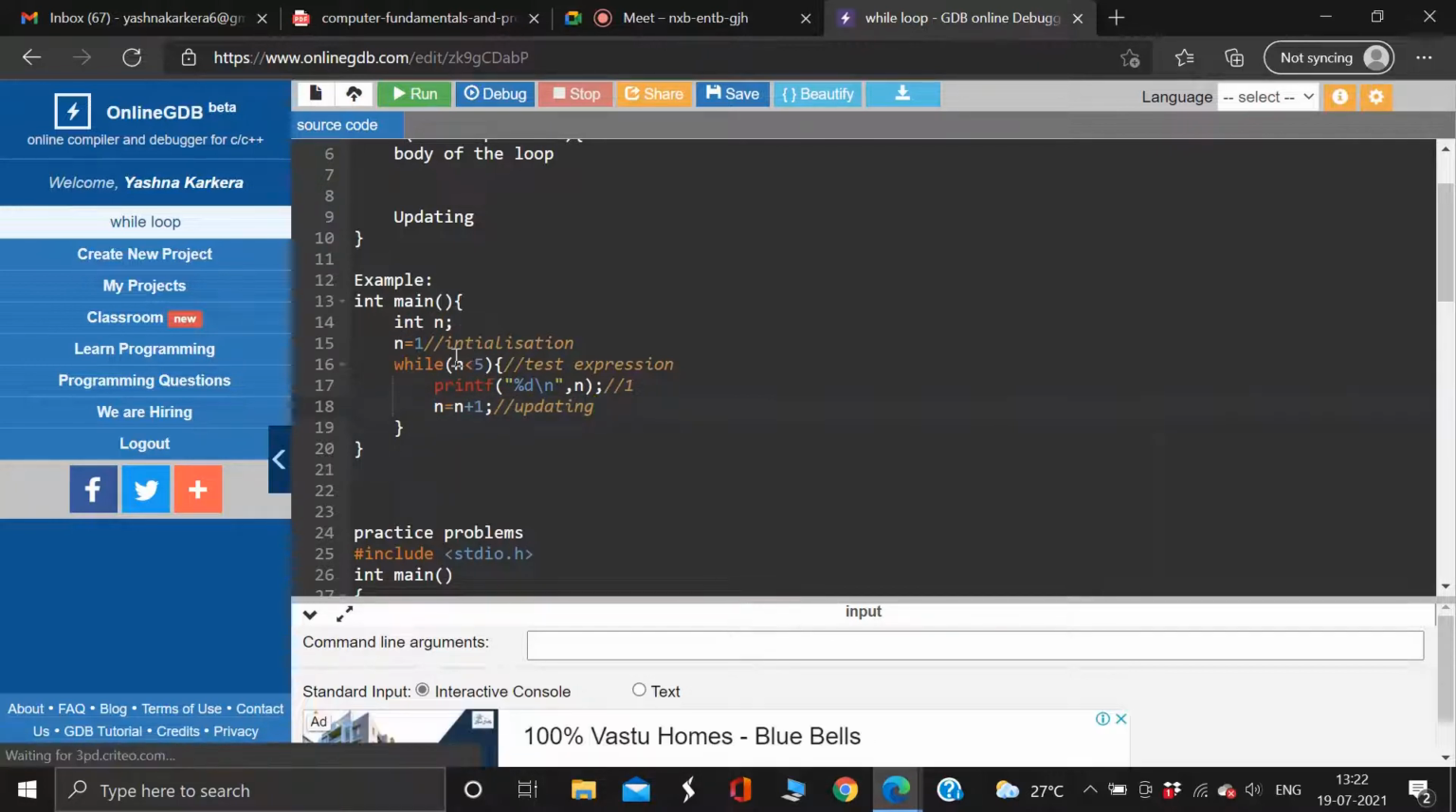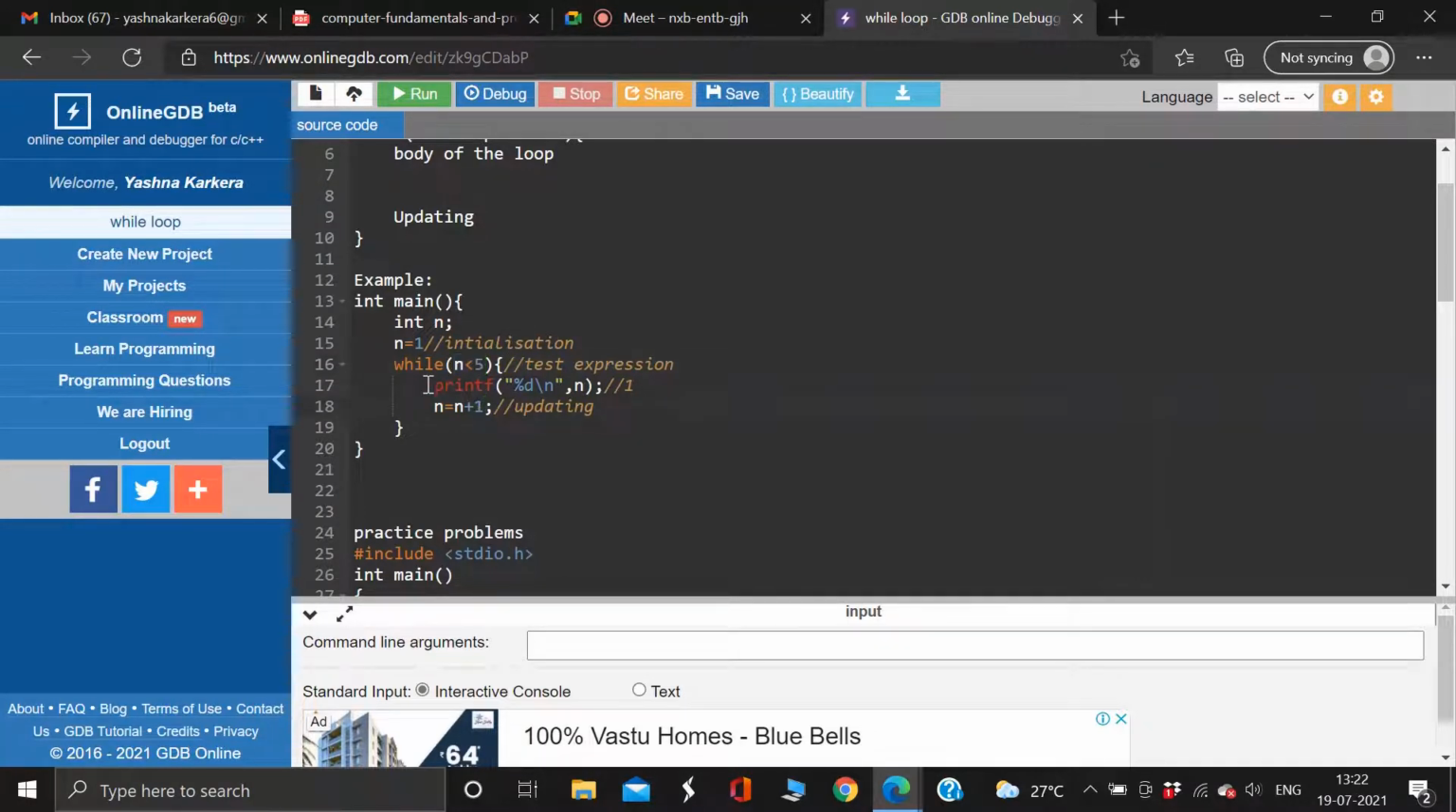Now again the loop is going to work and check this condition, whether it will be true. My value of n is now 2, because I've updated the value n equal to n plus 1. So the n value is 2. One loop is over. Now it will check: is n less than 5? 2 less than 5, true or false?